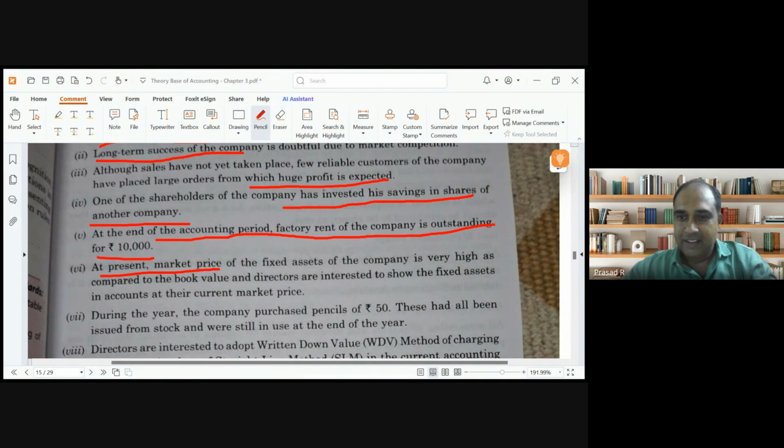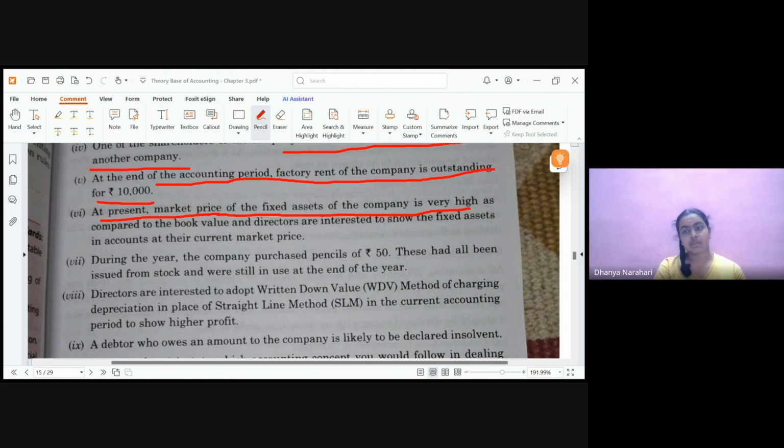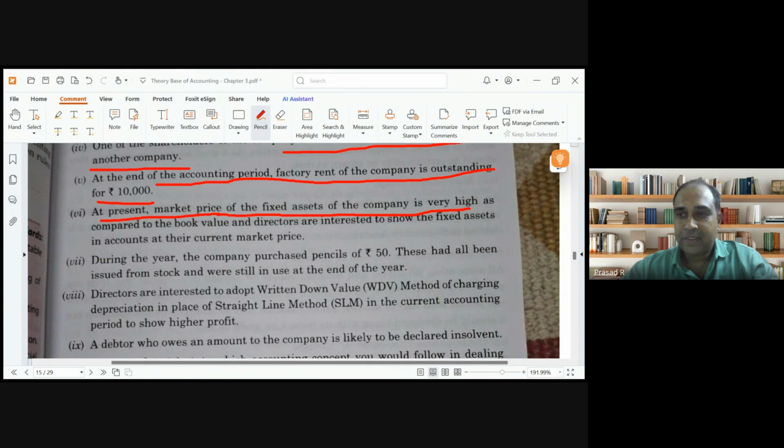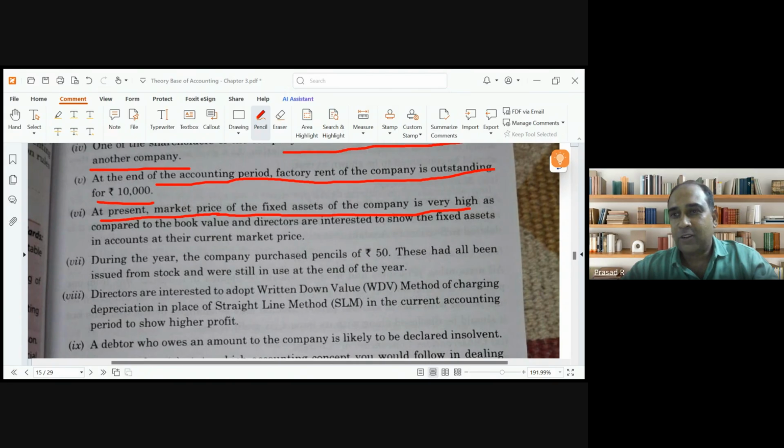Next one. During the year, at present, the market value of the fixed asset of the company is very high. Market value is high, book value is lower. My example: in 2020, I purchased a laptop for 1 lakh. Now it has become 1.5 lakhs. Which accounting concept? Historical cost concept.